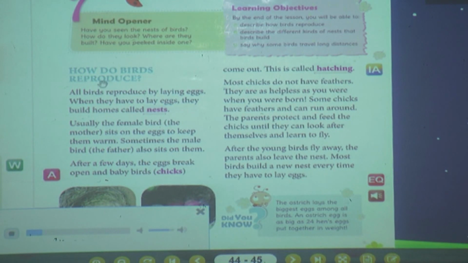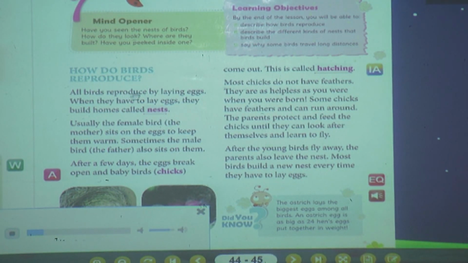How do birds reproduce? All birds reproduce by laying eggs. When they have to lay eggs, they build homes called nests. Usually, the female bird, the mother, sits on the eggs to keep them warm. Sometimes, the male bird, the father, also sits on them. After a few days, the eggs break open and baby birds, chicks, come out. This is called hatching.